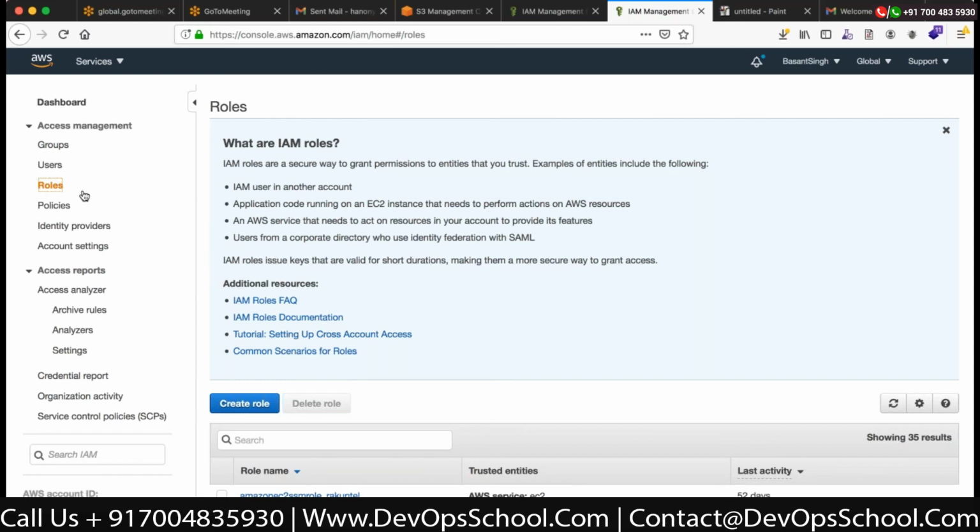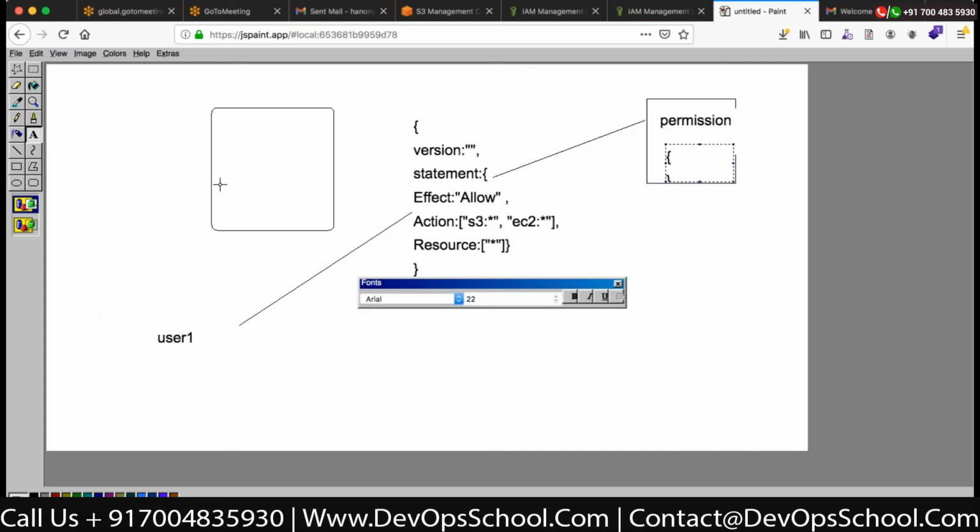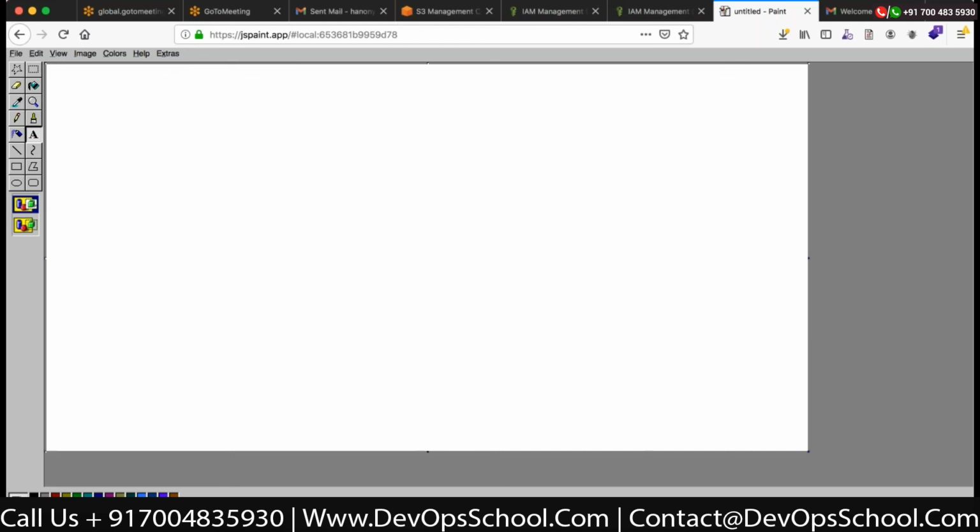My understanding is that when you say roles, it's a different kind of privilege we are giving to the resources or to the user. It is a limitation for the services. For example, if you take buckets, some people need upload access, like a developer needs to upload website content.